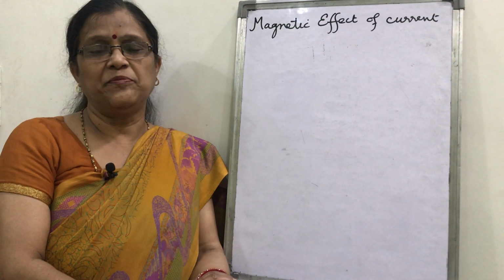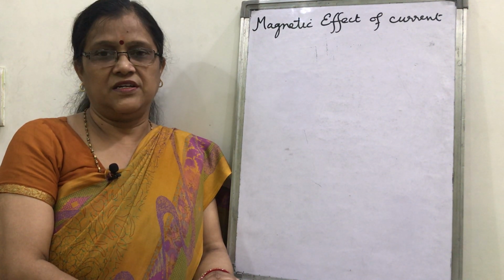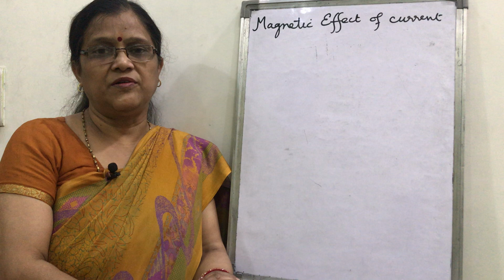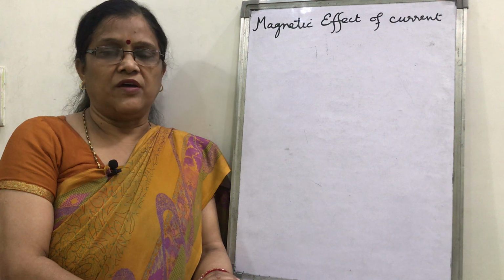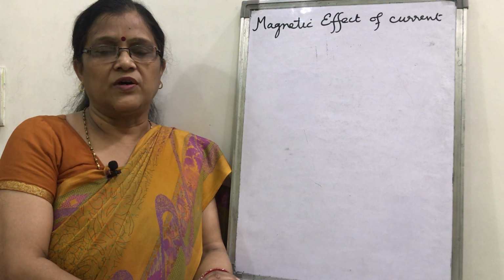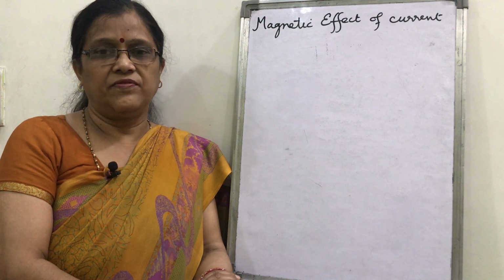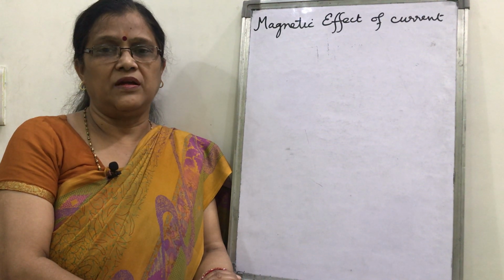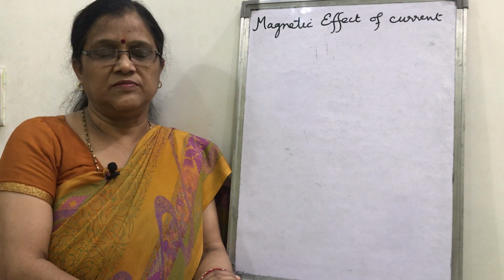Class 12 physics, we are discussing magnetic effect of current. We have discussed the magnetic field of a solenoid and toroid. One question is there: magnetic field entirely remains concentrated within the core of a toroid, not in a solenoid. If you have derived the expression clearly, you must have seen that the magnetic field for a solenoid of finite size is half at the end. That is, the magnetic field approximately remains uniform along the axis at the center, and at the ends it becomes less.